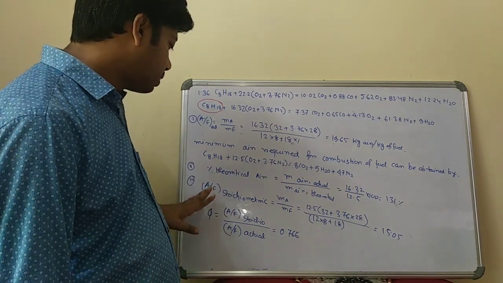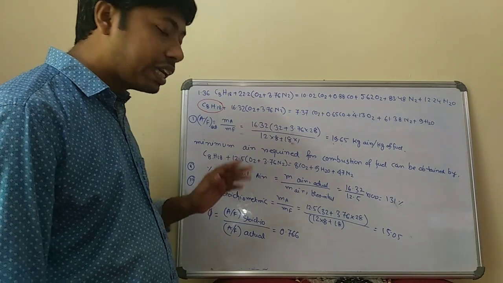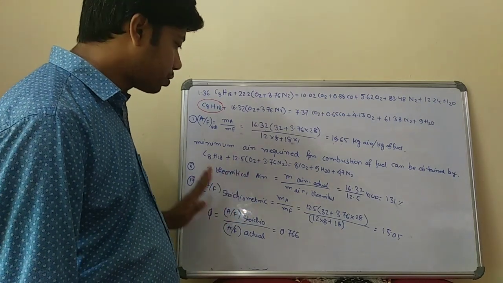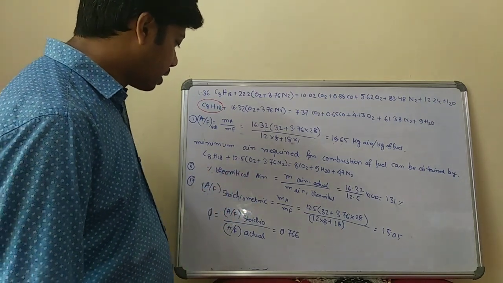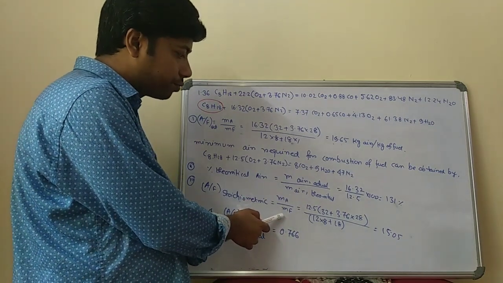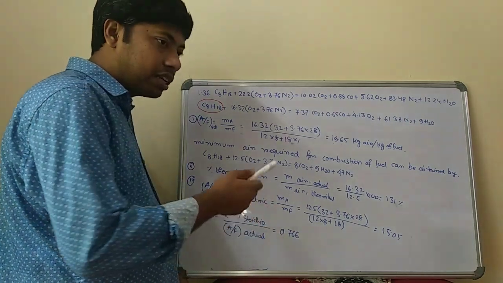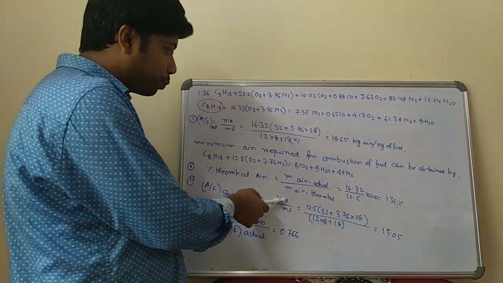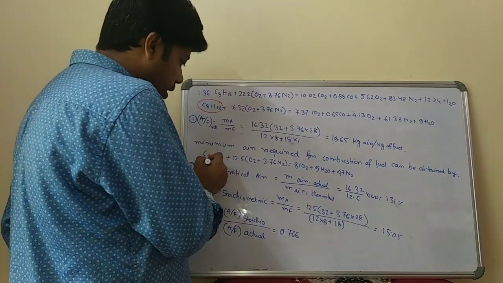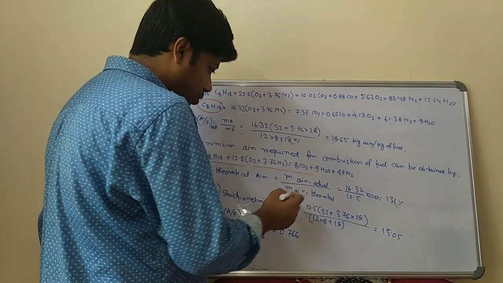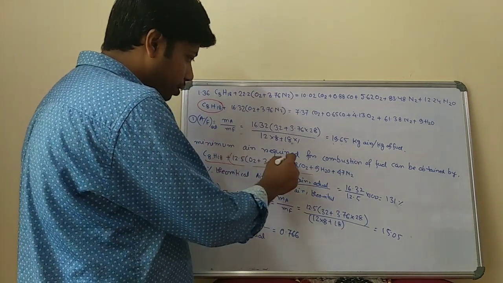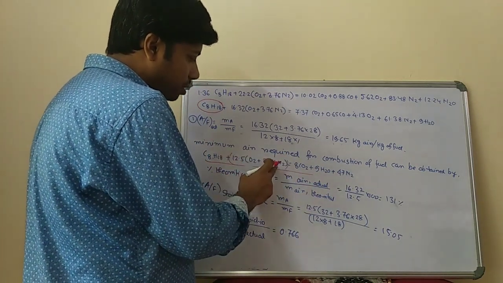Now in the last part of the numerical, you have to calculate the stoichiometric air fuel ratio. That will be mass of air divided by mass of fuel, for the chemically correct air fuel ratio. Applying this equation, mass of air is 12.5 into O2 plus 3.76 N2.